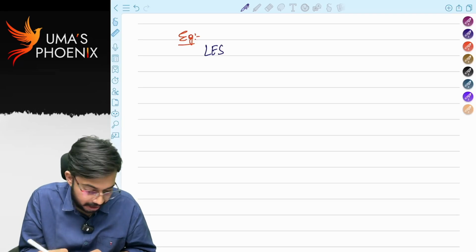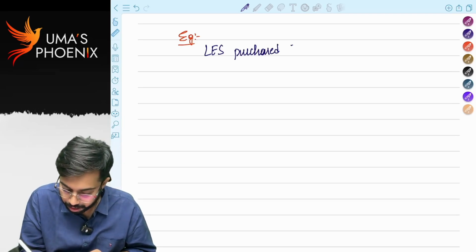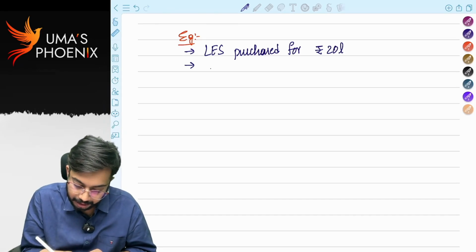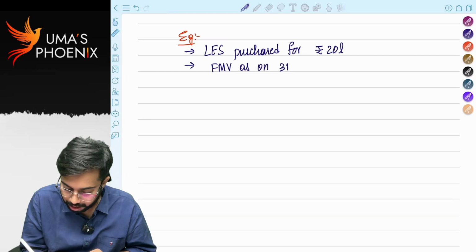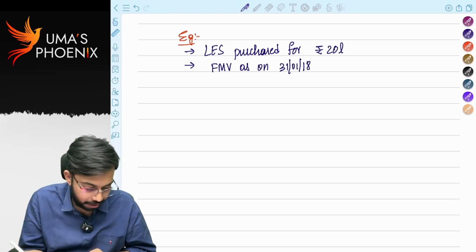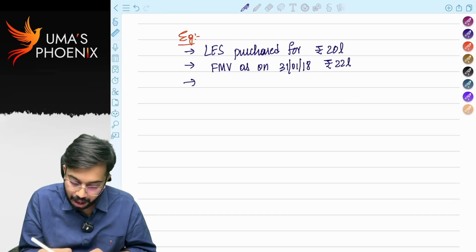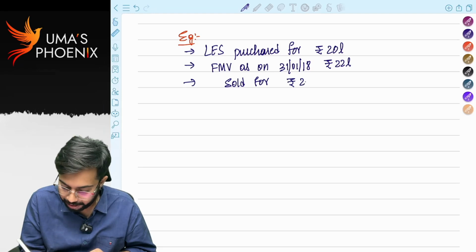Listed equity shares. These were purchased for rupees 20 lakhs. Next, fair market value as on 31st January 2018, rupees 22 lakhs. And these are sold for rupees 25 lakhs.